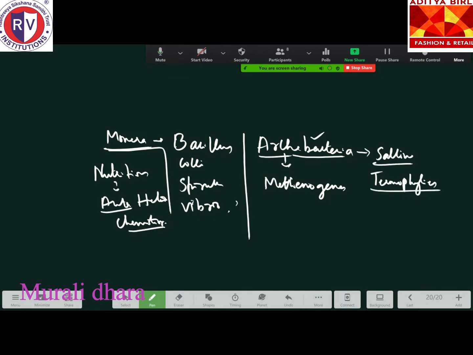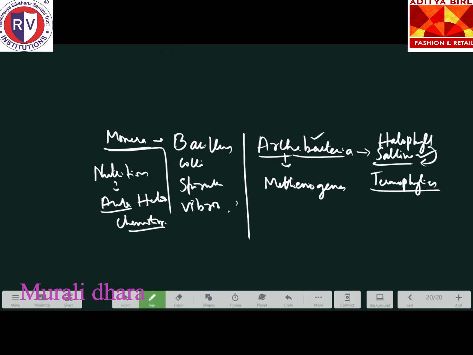So thermophiles and halophiles, we call them, okay. Halophiles are those bacteria which live in very high salt conditions. And one more is there, thermoacidophiles also. Remember, thermoacidophiles and halophiles, these are the examples for what?